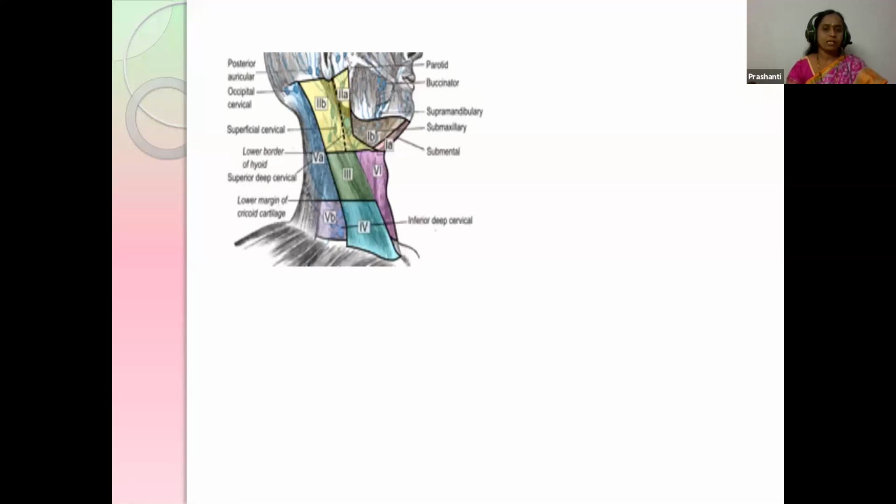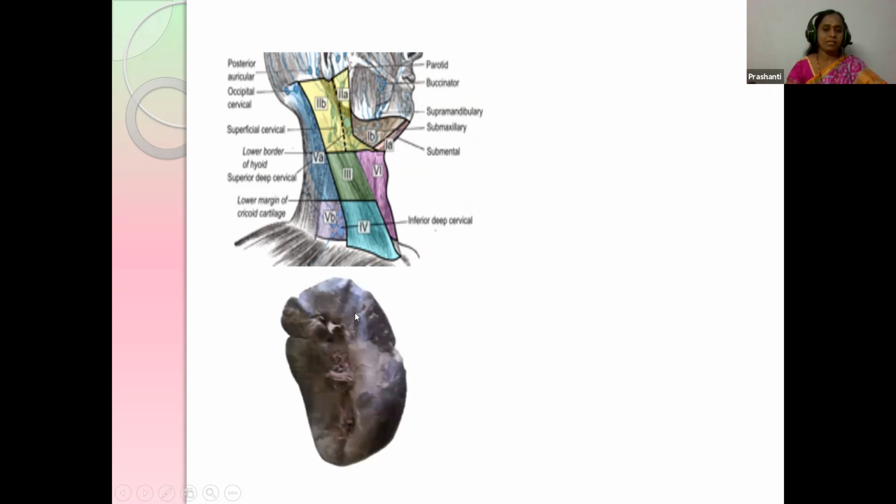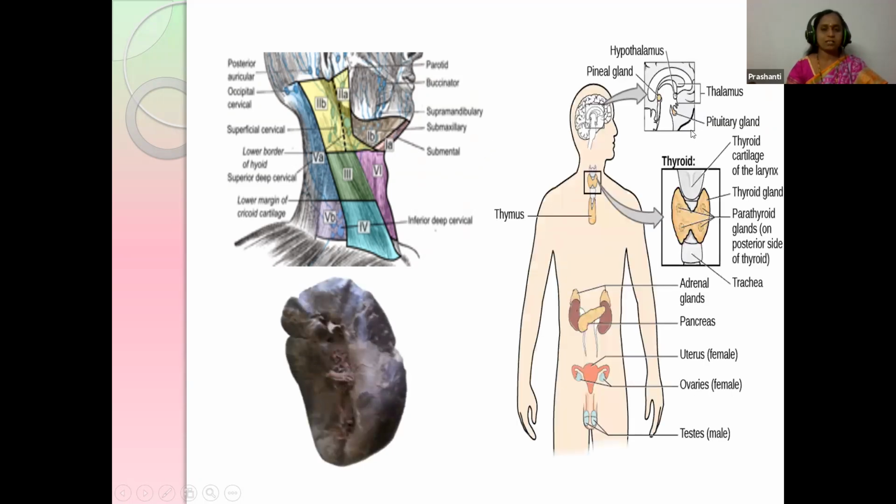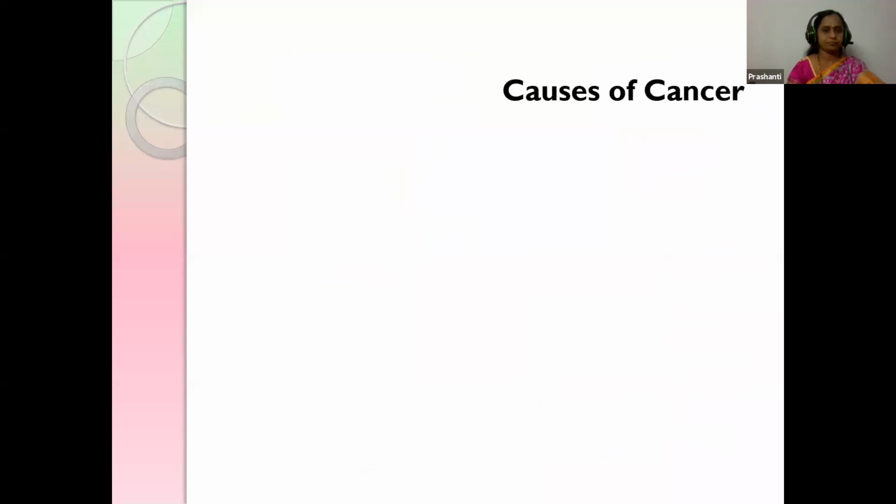And when you see lymphoma, the lymph nodes appear very large in the neck region. They are called cervical nodes, and there will not be any pain. This is also seen in the spleen region, and it also occurs in the thymus region. So these are all types of cancers, but they occur only in nearly 7%. Mostly the cancers are carcinoma cancers.